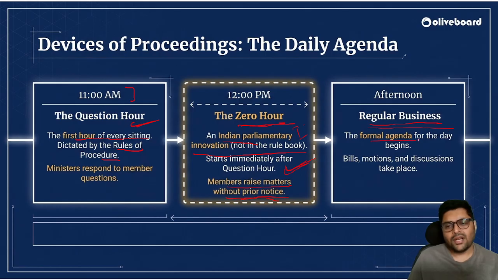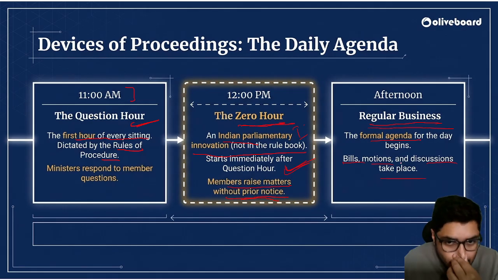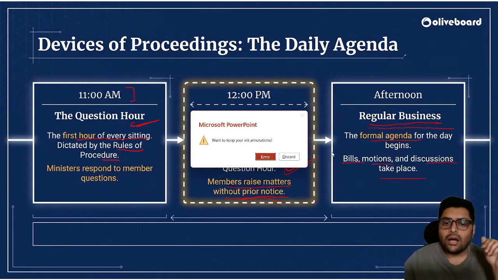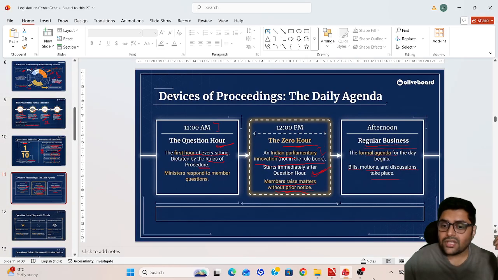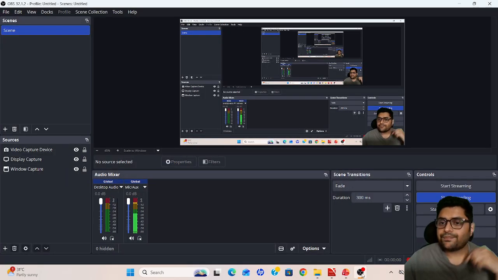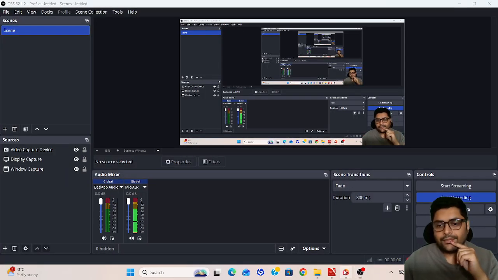Okay, this is the formal agenda. This is the regular proceeding. The bills will be brought, motions, discussions will take place. Okay, so this is how the proceedings of the day go ahead. Okay, next.